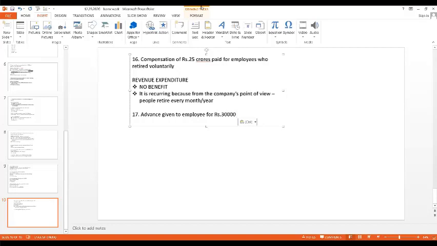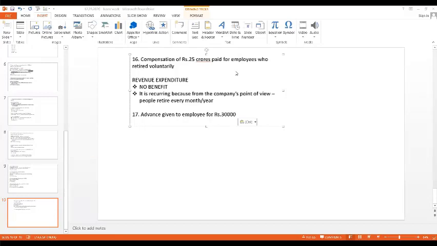Come on, tell me. It's capital or it is revenue? All of you should answer this. It's a very important one. Come on. In most of the exams, similar questions are asked, similar to what I have given as the last question. Please tell me. Okay, many of you are telling revenue expenditure. Okay. Now let me ask you one question.